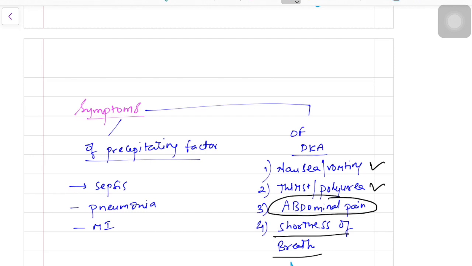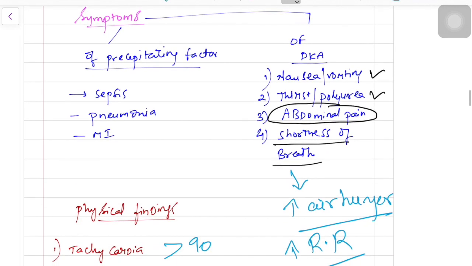They come to the emergency with complaints of nausea, vomiting, increased thirst, polyuria, and abdominal pain. There may be shortness of breath, and the patient may have altered mental status. The main presenting feature is abdominal pain.